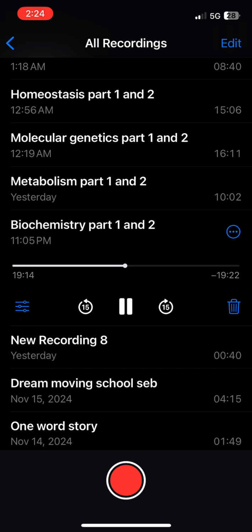Then we have the oxidation-reduction reaction. So lose an electron is oxidized, gain an electron is reduced. It is neither anabolic nor catabolic, and the definition is a chemical reaction that involves the transfer of electrons from one substance to another, also called a redox reaction. An example would be combustion of propane in a gas barbecue and cellular respiration.